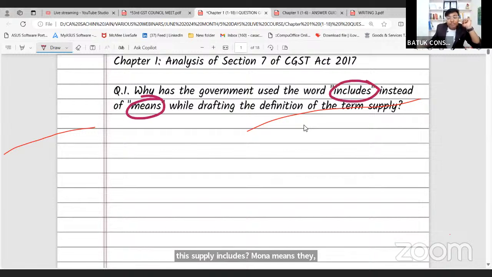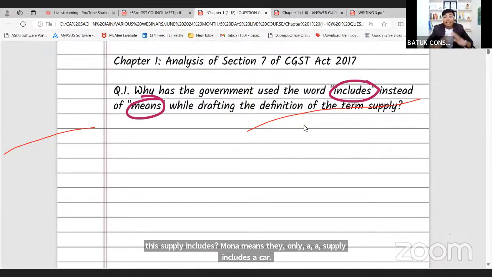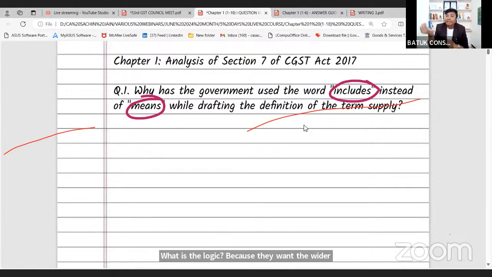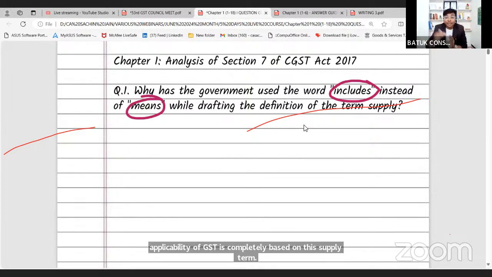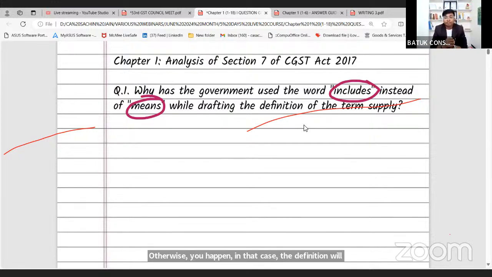What is the logic? Because they want the wider definition of this supply, because complete applicability of GST is completely based on this supply term. अगर वो यहां पर means कर देते, in that case the definition will be limited to the words which is provided in the definition. Now government use the words includes, और जैसे ही उसने यहां पर includes काम में लिया, now government has authority to add certain things in that particular definition, so that taxability can be on a wider term. That is what is the basic motive of government for typing the includes word instead of the means word.